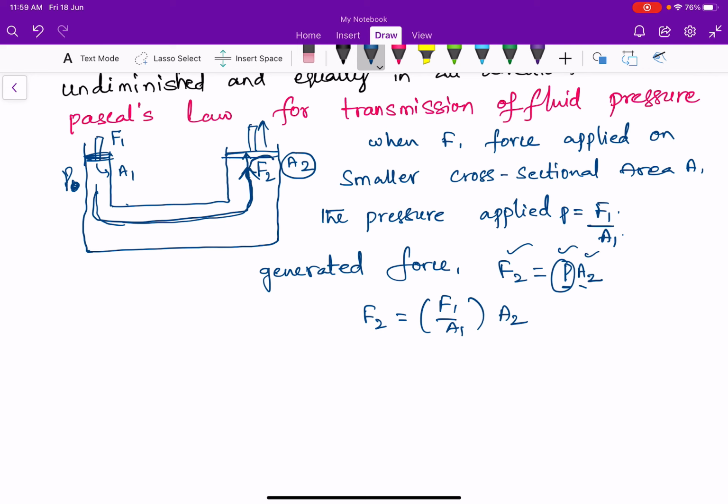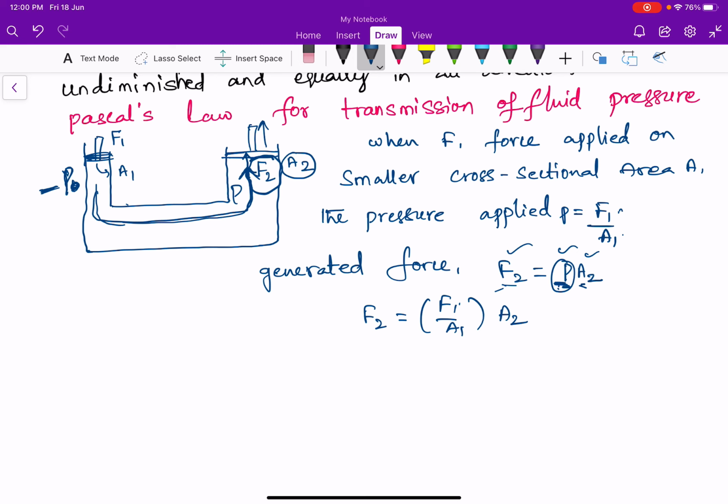We know force equals pressure into area. So the force generated at the second, larger cross-sectional area, F2, is equal to pressure into area. Pressure at this point is P and area is A2. Whatever pressure is applied externally is transmitted equally in all directions, so the pressure P is nothing but F1 by A1.